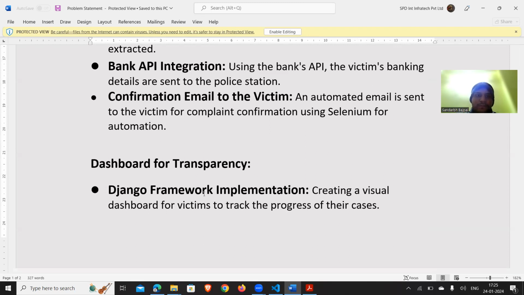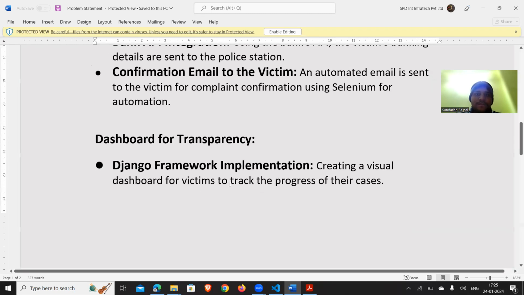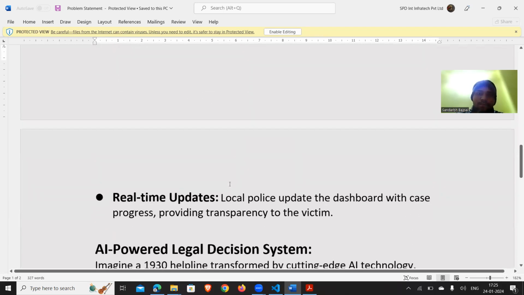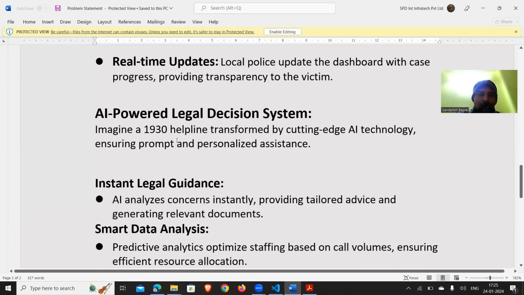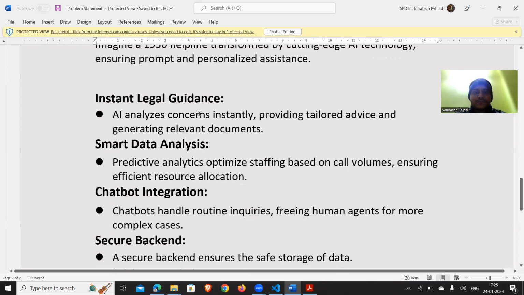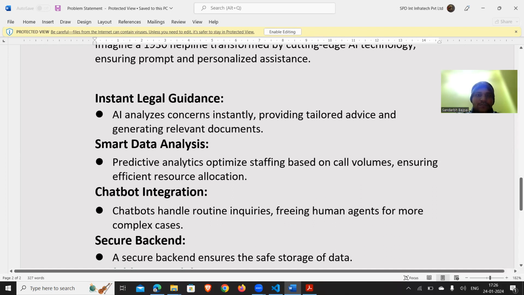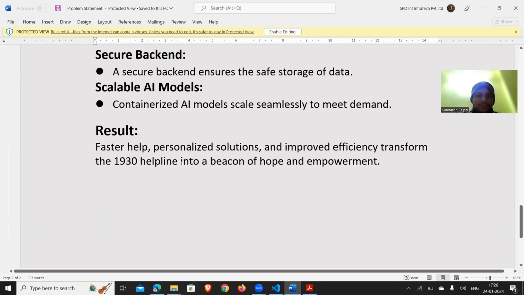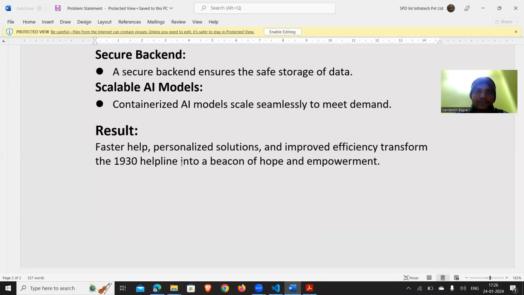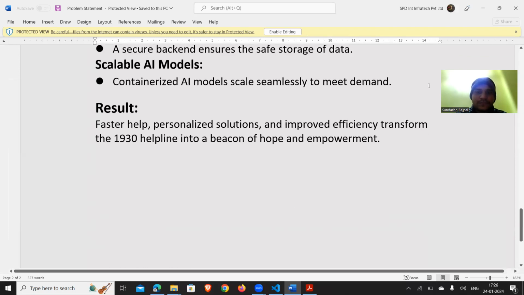Our website is based on the Django framework, which is right now the most secured and most scalable model. We also have an AI-powered legal decision system, which is trained on custom data based on the LLM model to provide instant guidance and relevant guidelines to the police authority as well as the customers. So we hope this will be a beneficial solution to improve the efficiency and transform the 1930 helpline number, and it will empower our India as well.